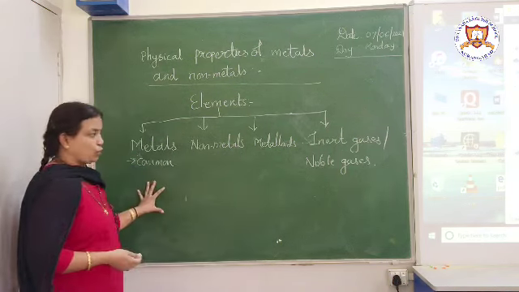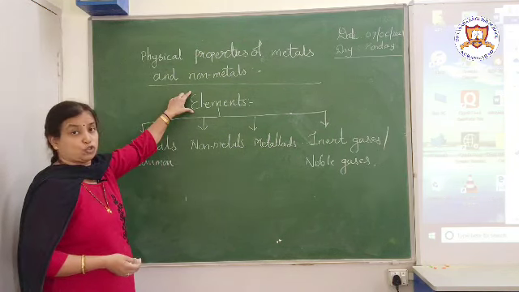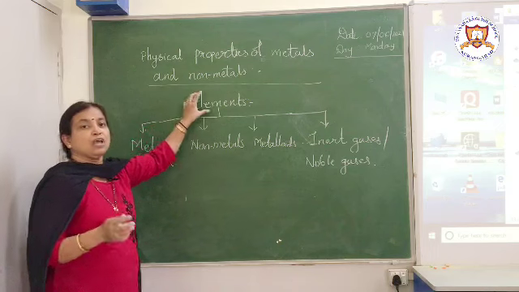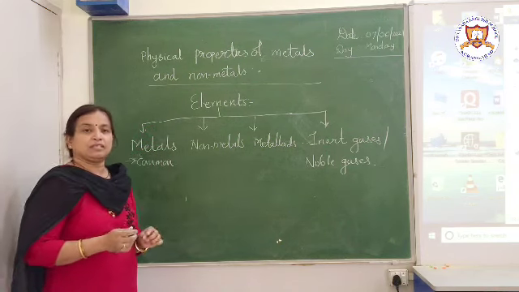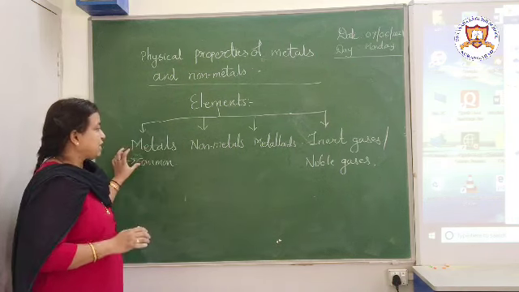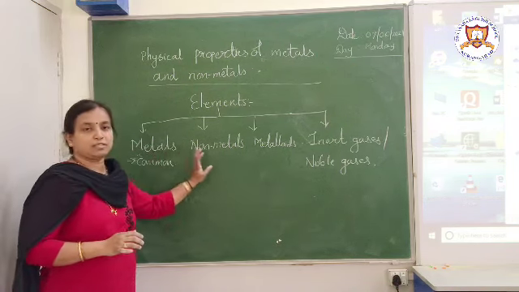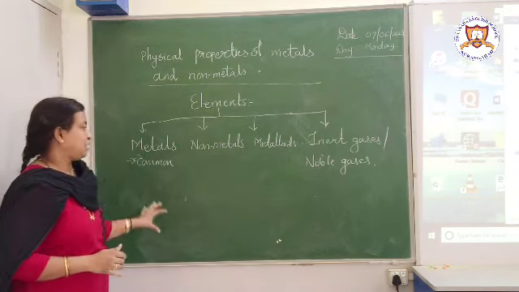So what have we seen in this? First of all, what are elements? Elements are substances which are made up of the same type of atoms and cannot be further broken down into simpler substances. They can be classified into different groups like metals, non-metals, metalloids, and inert gases or noble gases. Fine.